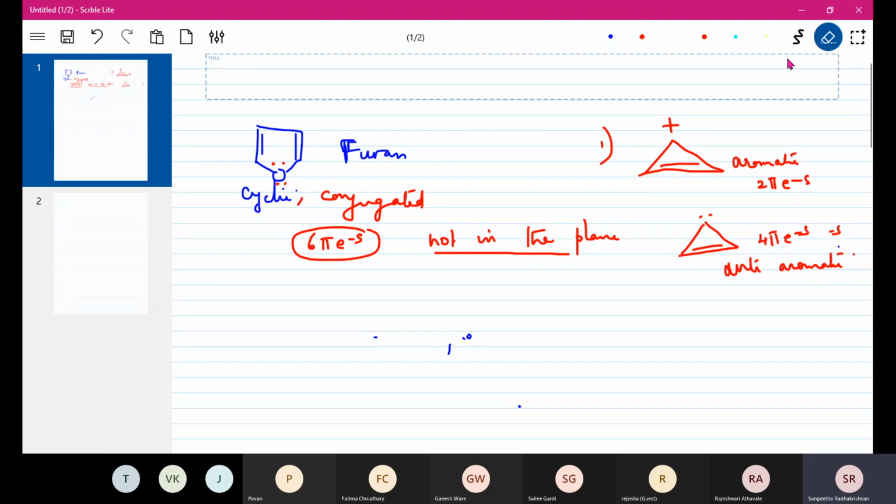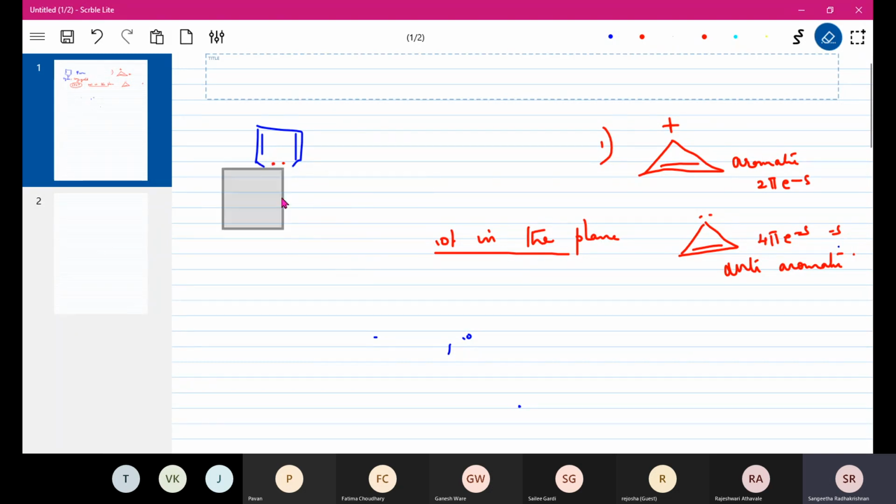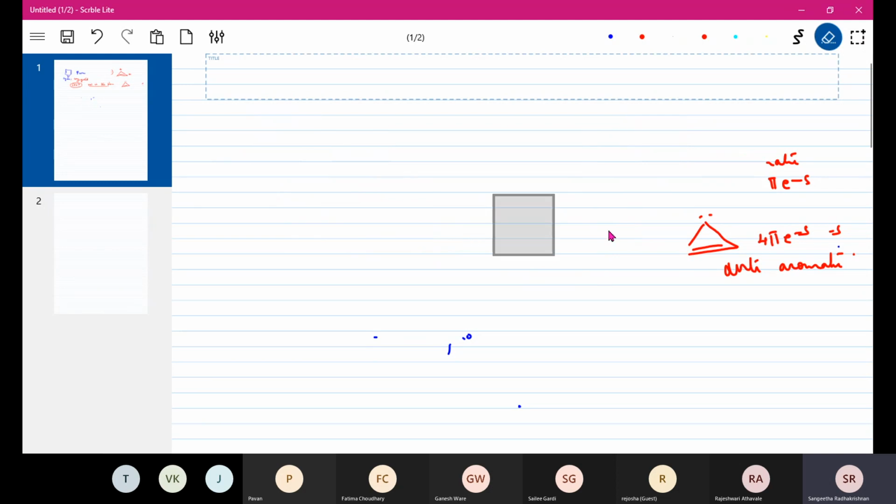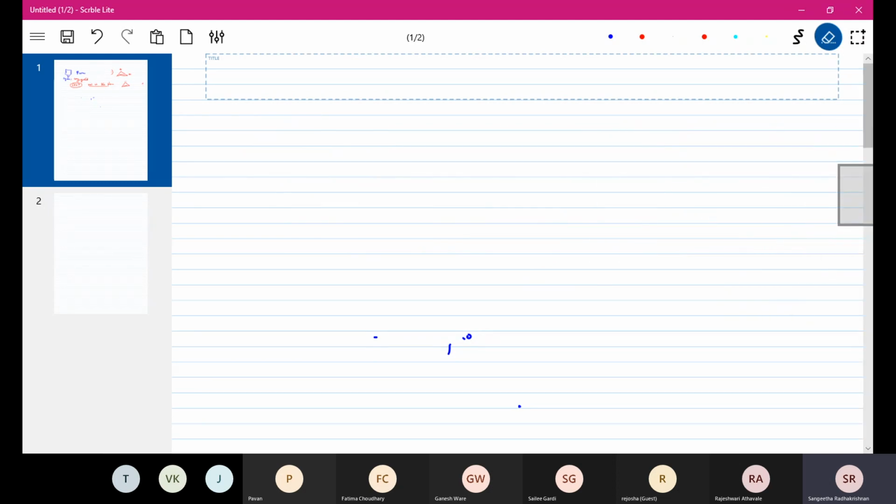Okay, so now we already know what is aromatic. So what we are going to learn today is regarding aromaticity. What your syllabus tells is regarding aromaticity, I will just tell you what your syllabus is.